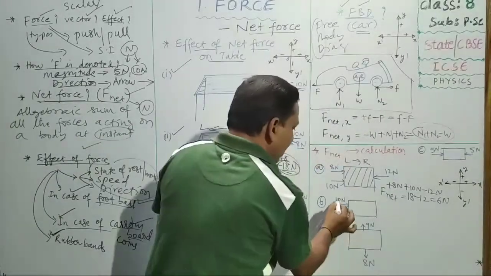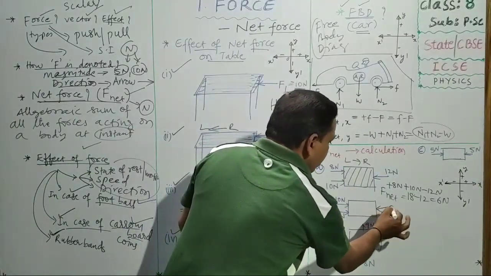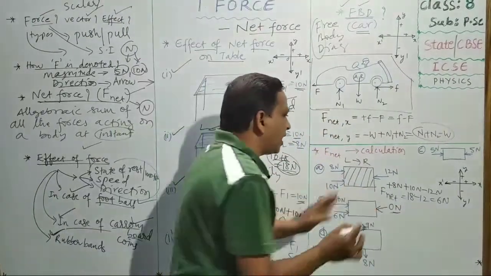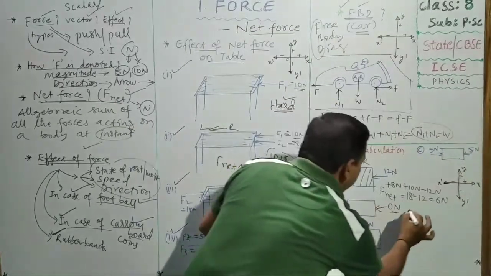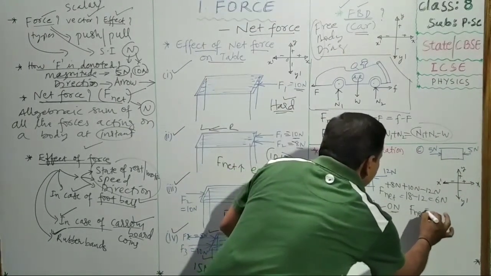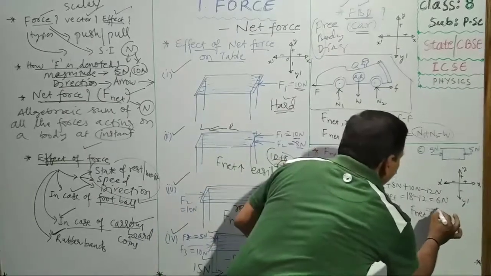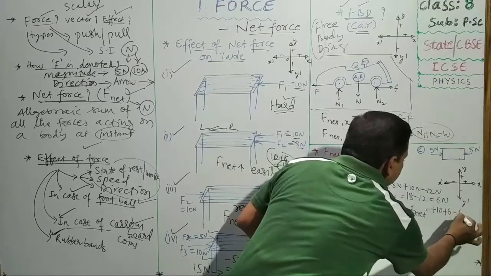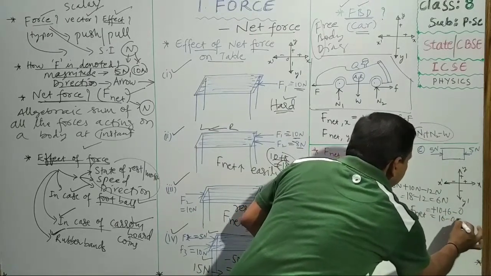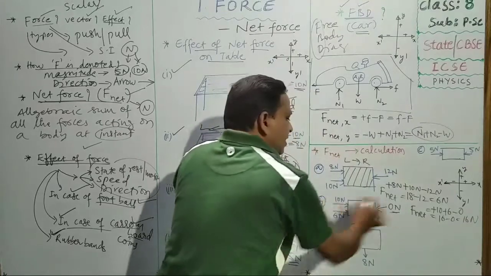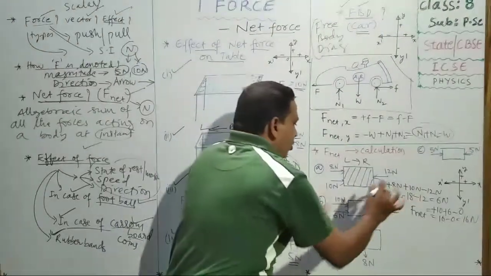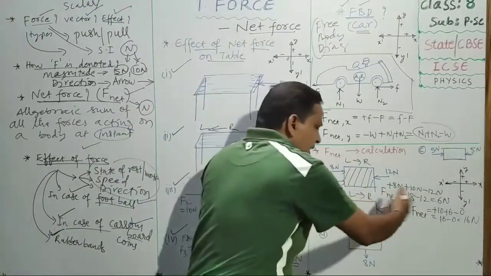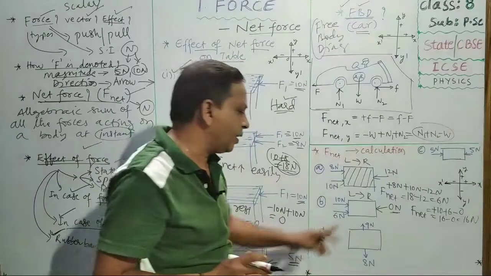Calculation of net force. Next, in this case, this side 0 newtons. Nothing is working in this direction. So in this direction only net force. In this direction means plus direction. How much net force equal? 10 plus 6, 16 newtons, and in this direction 0, so 16 minus 0 means 16 newtons working in this direction only. That's why the body will try to move left to right direction only. Why? Because on this side, any force is not working on this body.